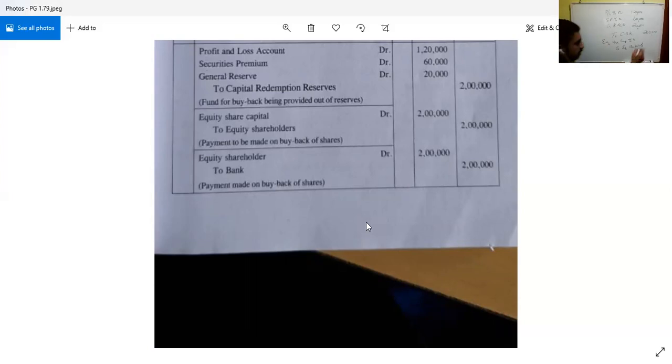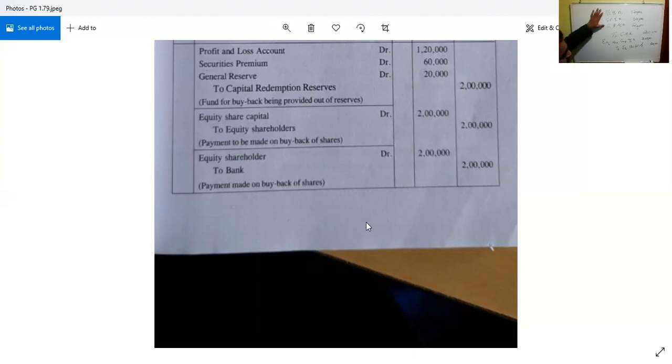Same 2 lakh, because 20% of the 10 lakh, that is 2 lakh, is being bought back. The same we are taking the money from where we need, because the existing shareholders need to get the money. That is the original case, restructuring of the capital. That is the buyback of shares.